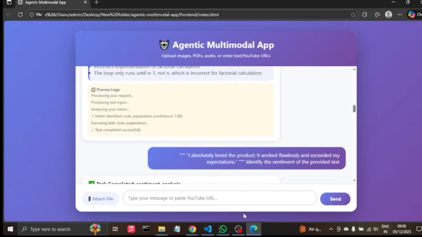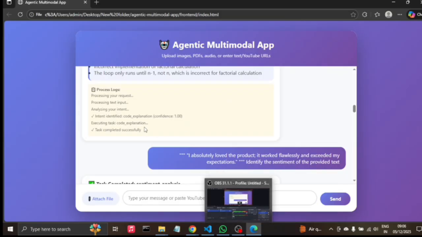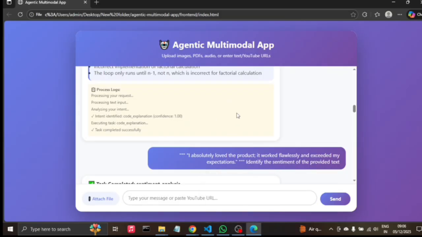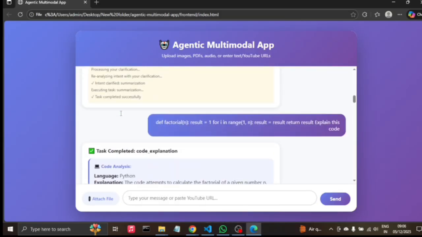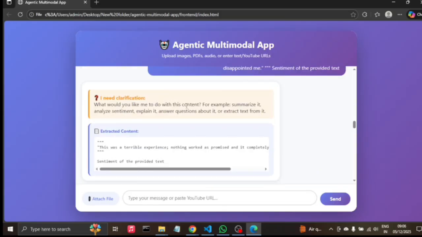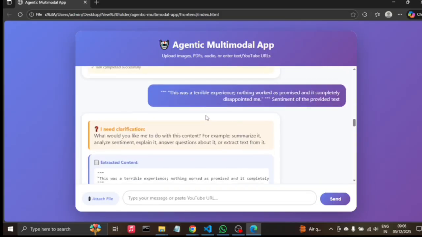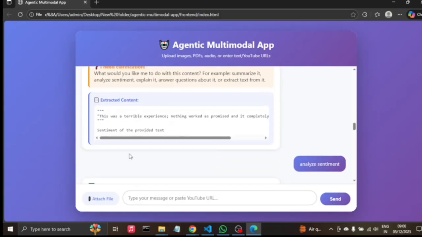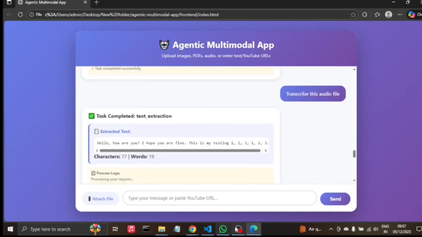It also asked us a follow-up question about what we want to do with the input. Initially I gave it this text for sentiment, then it asked a cross question, what do you want to do. So it is also asking us for the intent, and all the final output we are getting in text format. Yes, thank you.